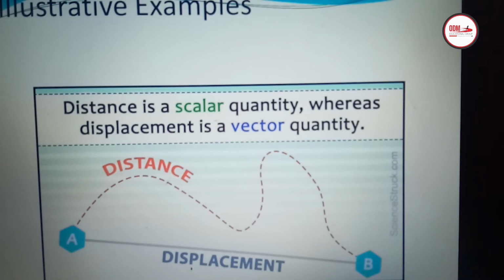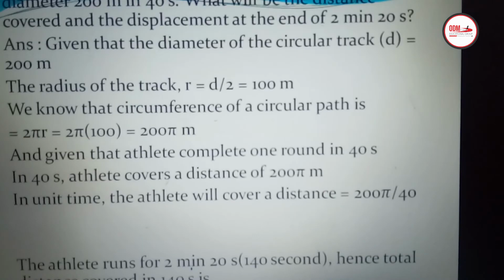But the shortest distance between the points of movement, that is A to B, the straight line, is called the displacement. So children, you can follow any path for the distance covered. We can go in any way, but displacement is the shortest distance. The direction is from A to B only. So it is called a vector quantity. Next, let us do one example.